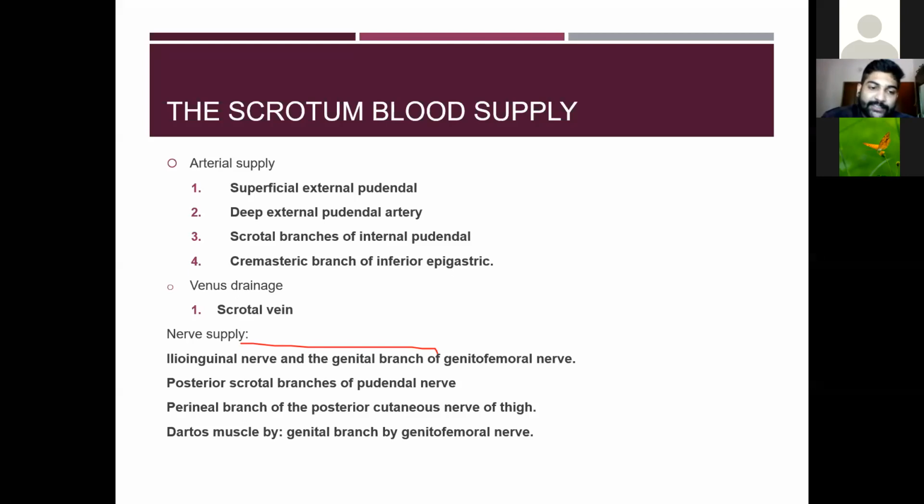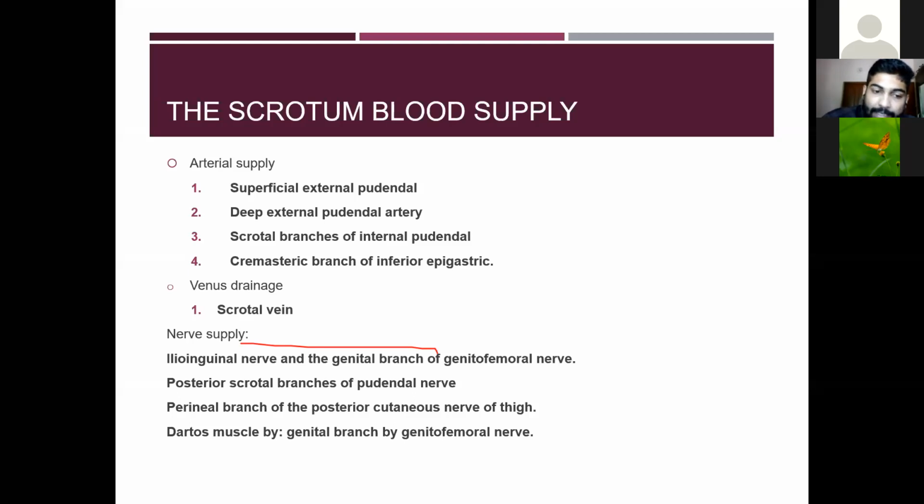Then the nervous supply. The scrotum is supplied by the ilioinguinal nerve and the genital branch of the genitofemoral nerve, the posterior scrotal branches of the pudendal nerve, then the perineal branches of the posterior cutaneous nerve of the thigh.